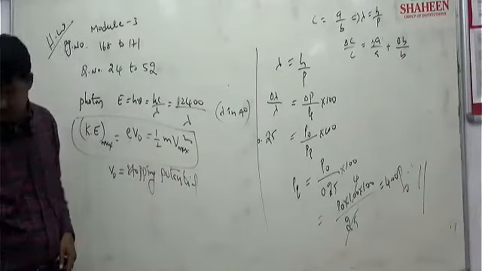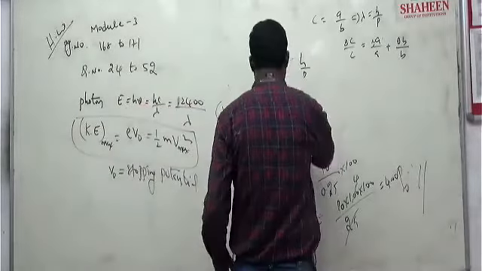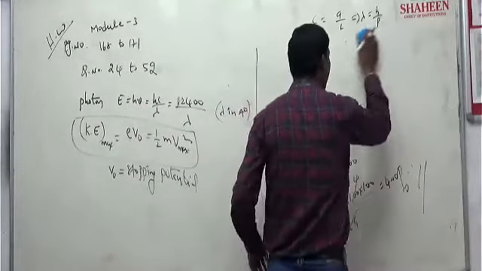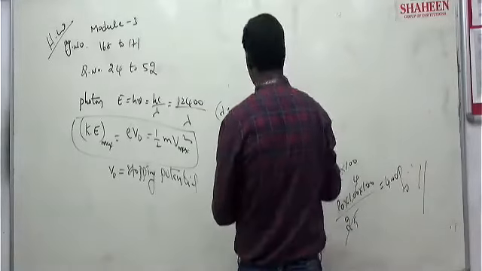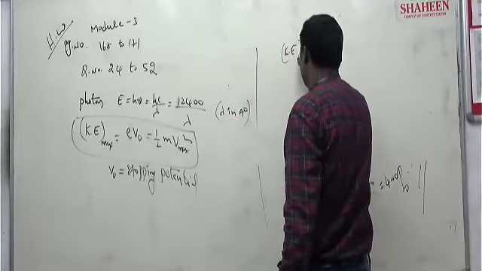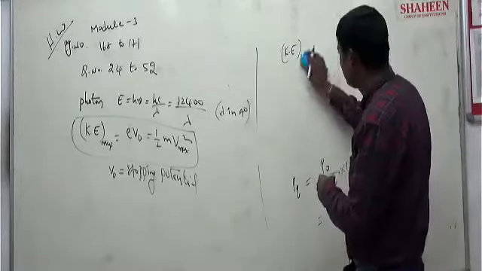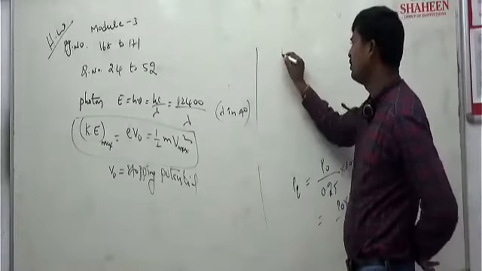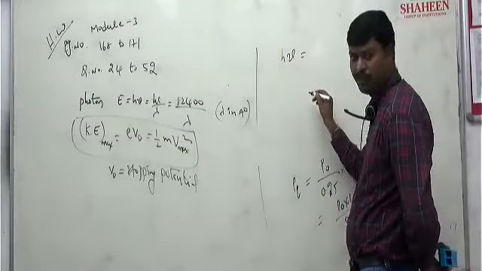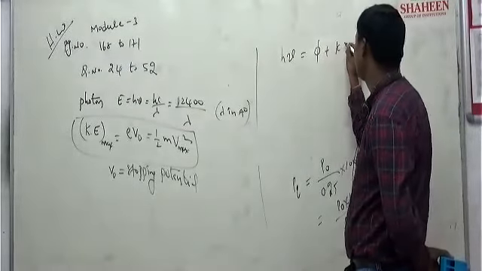Then the photoelectric equation. What is the photoelectric equation? The total energy incident, h nu, is equal to work function plus maximum kinetic energy.